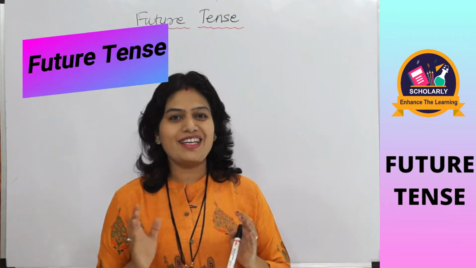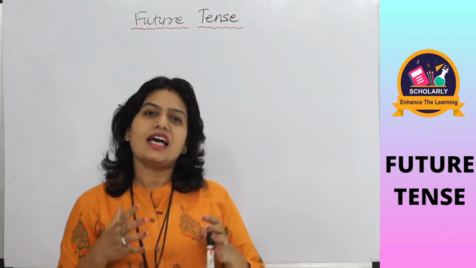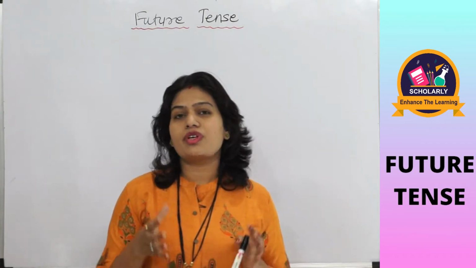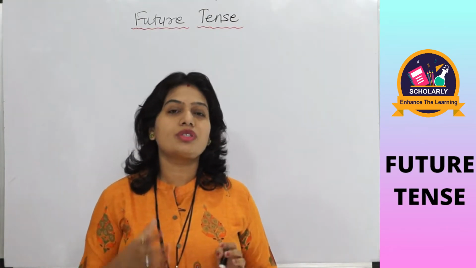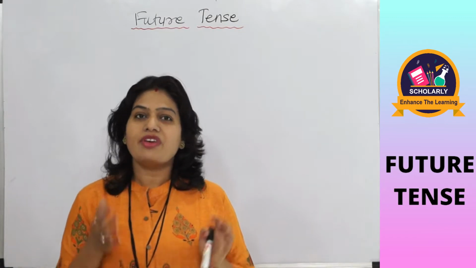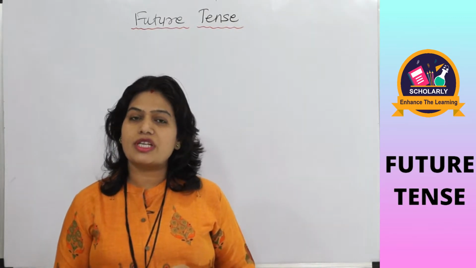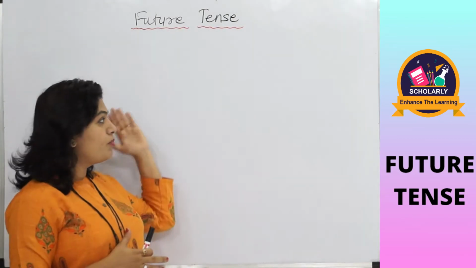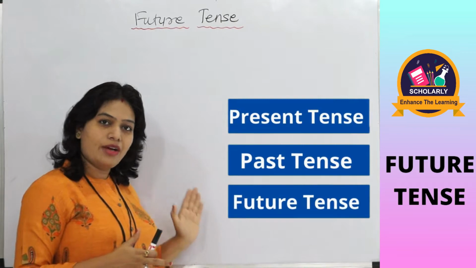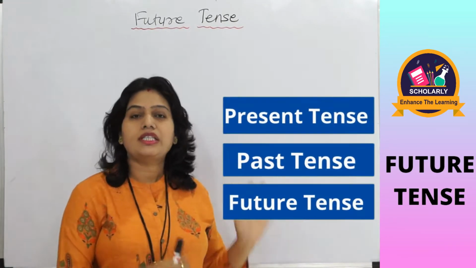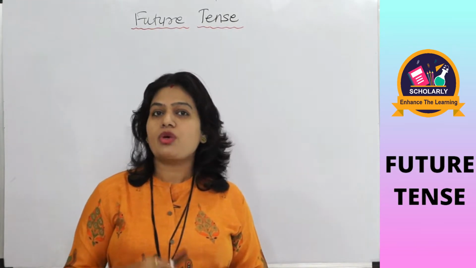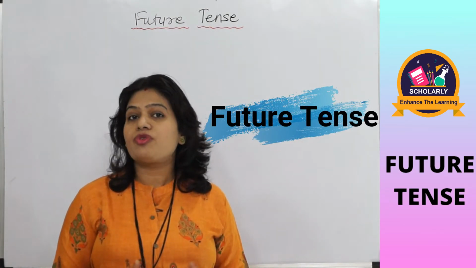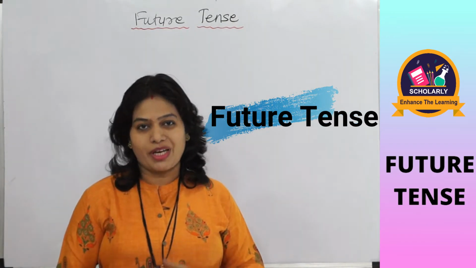So let's get started. Friends, as we know, tenses demonstrate the time of an action usually performed by or centered around the subject of that sentence. And we have also seen in our previous videos that tenses are categorized in three main types, that is present tense, past tense and future tense. From these three types, today we are going to discuss about the future tense. So let's see what is future tense and what are its subtypes.